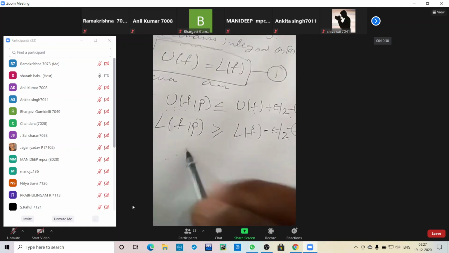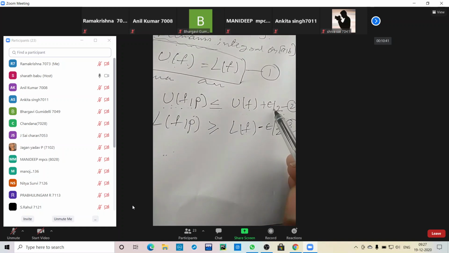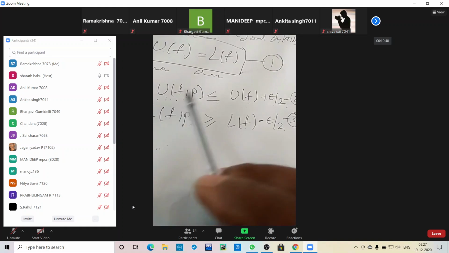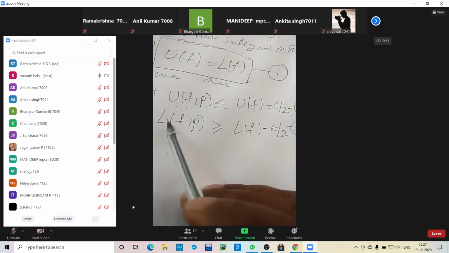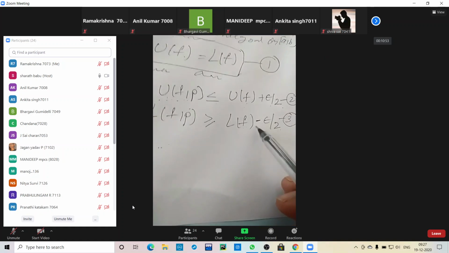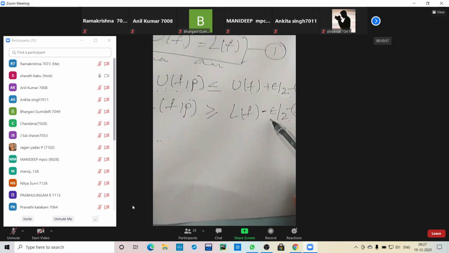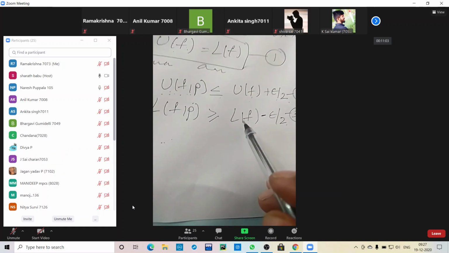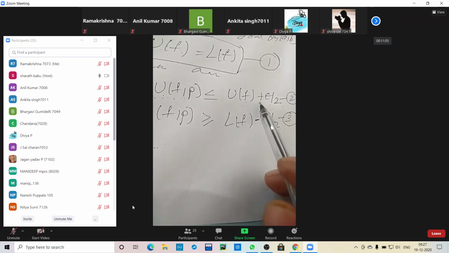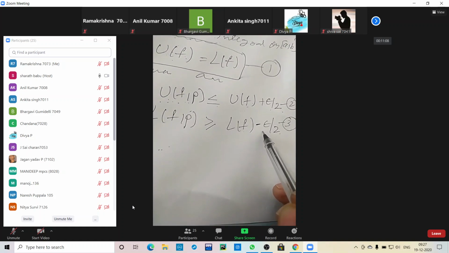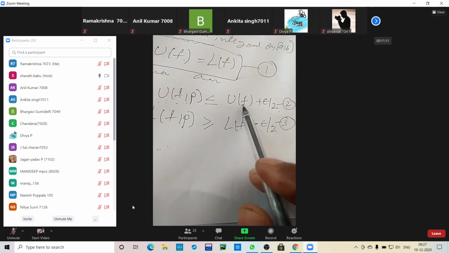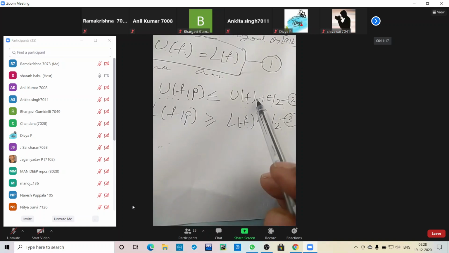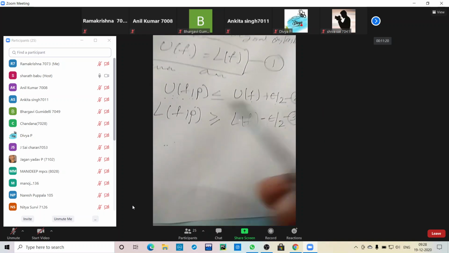So what happened here? U(f, P) is less than or equal to U(f) plus epsilon by 2, adding an arbitrary constant, so the upper Riemann sum is below the upper Riemann integral plus a term. For L(f, P) and L(f) minus epsilon by 2, we are subtracting the term. So by comparison, our lower Riemann sum is always greater than or equal to L(f) minus epsilon by 2. We are adding an arbitrary constant in one case and subtracting it in the other.